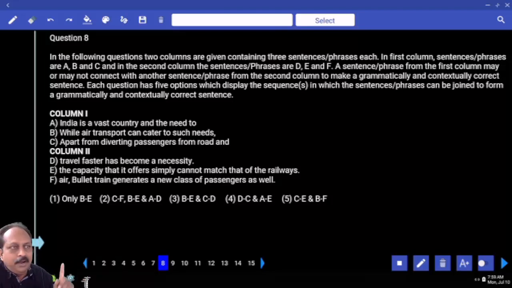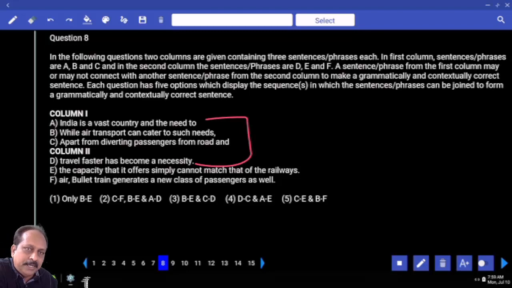Imagine I have a 1 day time. I prefer train. I have only 3 hours time. What will I do? I prefer a flight. So it is based on the time factor. India is a vast country and the need to travel faster has become a necessity. Yes or no? These two form one pair. Grammatically, contextually. A and B one pair.